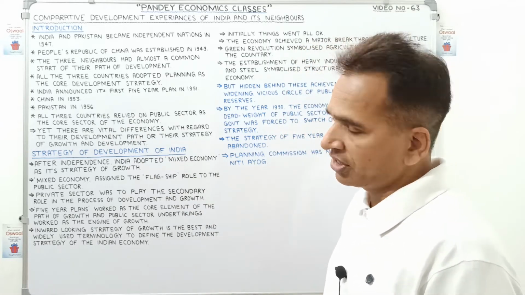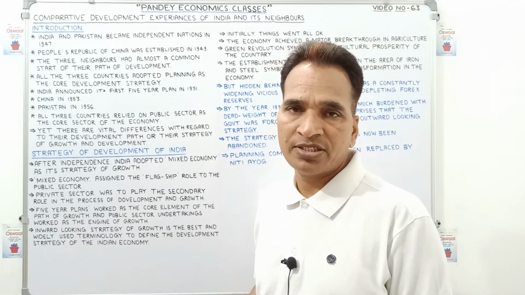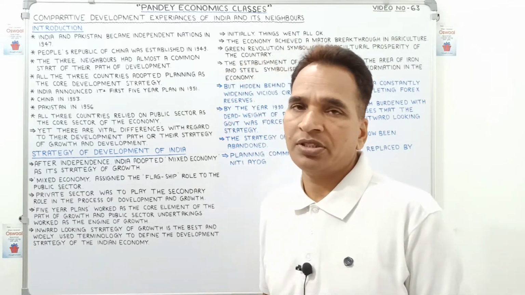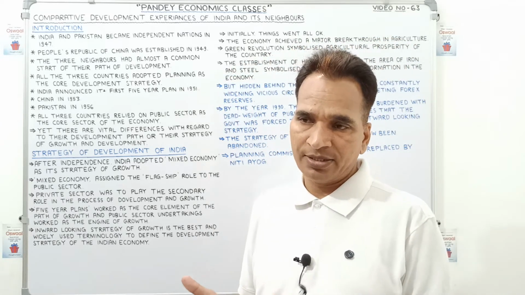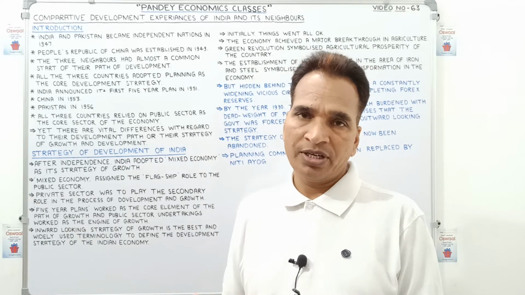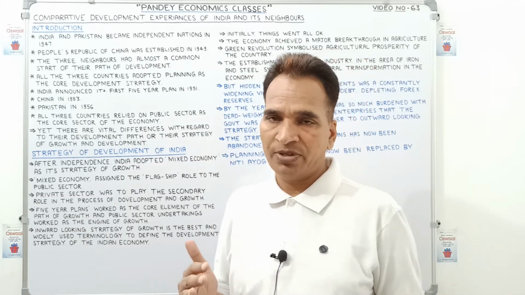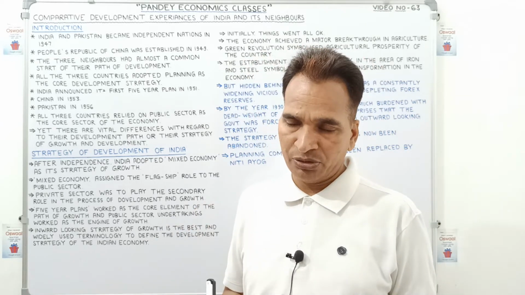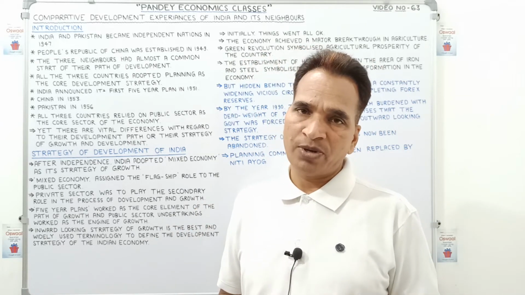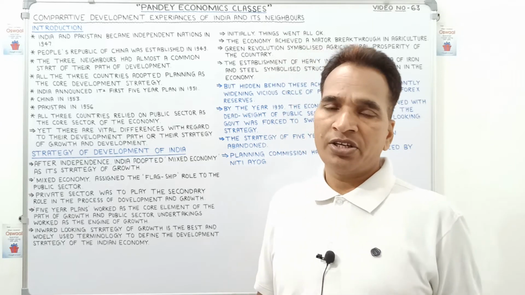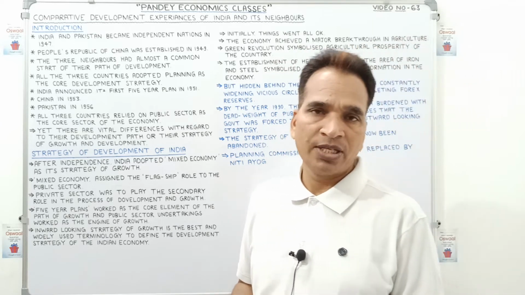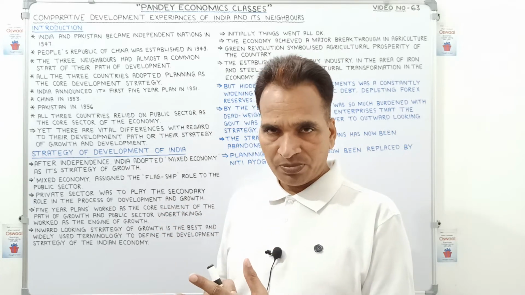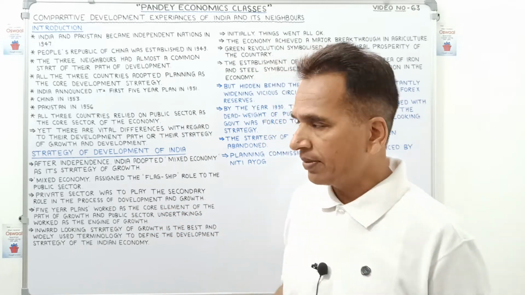So all three countries started dividing the development duration into Five-Year Plans. They divided the period so that during the first 5 years they would develop the education sector, in the next Five-Year Plan the agricultural sector, and in the next Five-Year Plan the industrial sector. So they divided the plan into 5-year durations.